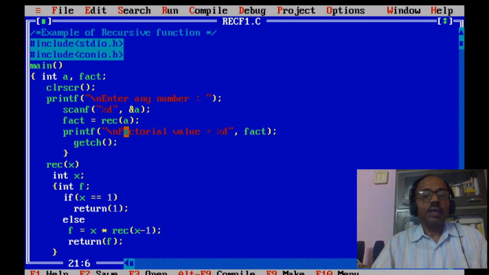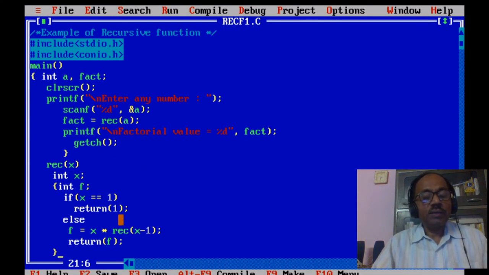So here it is not written as int a, but as soon as we use the function argument in the definition, we have to declare its type, so it is declared as x.